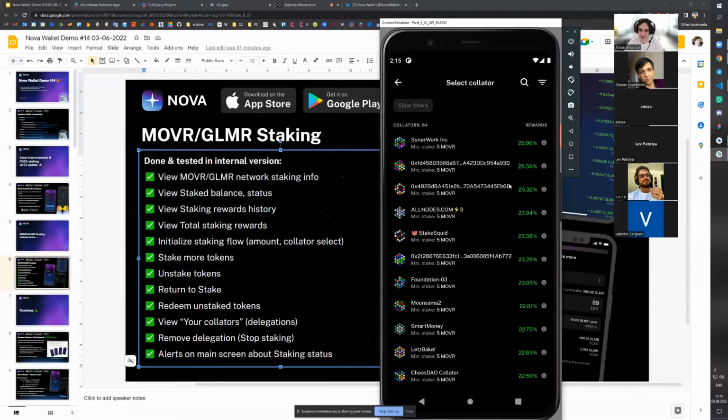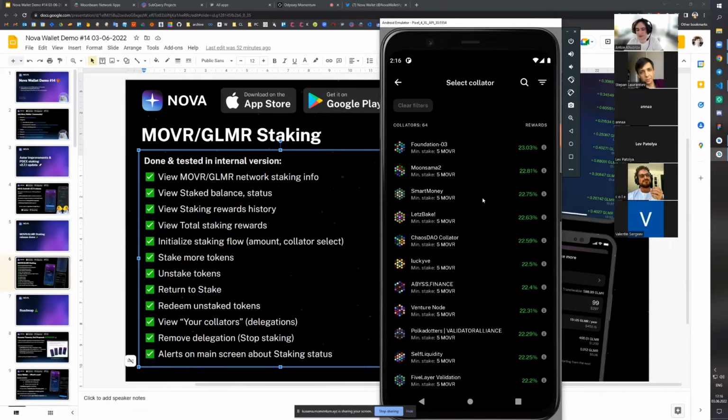So let's select a collator. And here we try to maximize the UX in terms of collator selection. The main focus and the main priority for most of the users would be to find the collator with the highest rewards rate, right? Because that's the main interest usually from the users when it comes to staking. But at the same time, it's very important to understand that the minimal stake of collators can adjust. It cannot be seen on the Moonriver network, but on Moonbeam network, it's much higher than their, let's say, technical minimum, right? So it's very important to display this information as well.